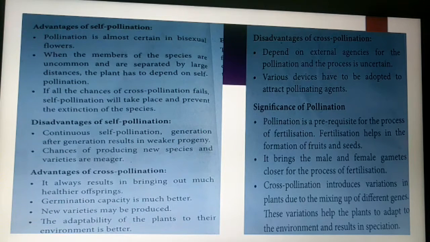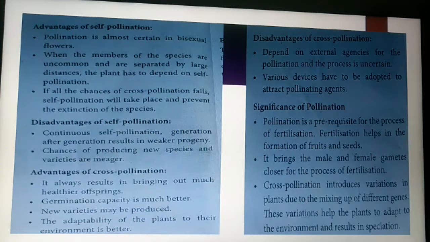The next topic is the significance of pollination. Pollination is a prerequisite for the process of fertilization. Fertilization means the fusion of the male and female gametes, and this takes place only after pollination. Pollination means the transfer of pollen grains from the anther to the stigma. When the pollen grains reach the appropriate stigma, the pollen tube germinates, approaches the ovule and causes fertilization. So pollination is a very important event for fertilization.